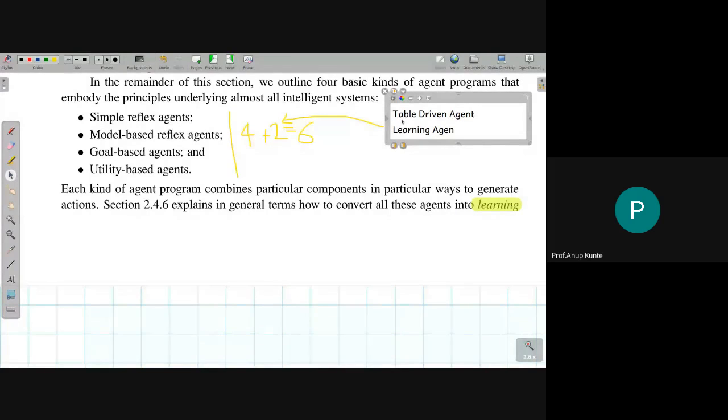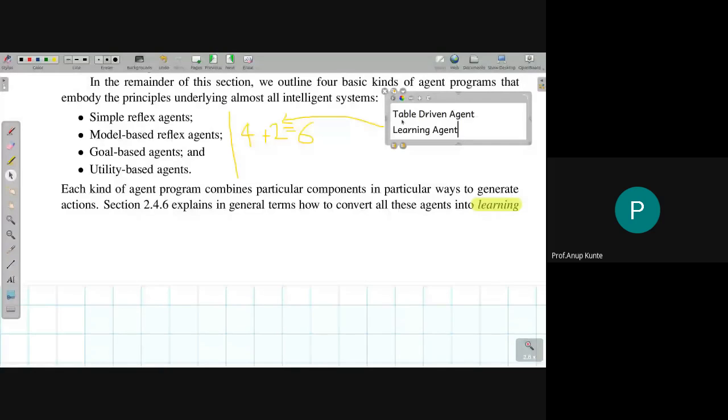Now this learning agent, we will look at it and then we'll decide whether to add it into this category of agent types or not. But I generally feel, if somebody asks you a question, what are different agent types or agent architecture types or agent program types? You should say table driven agent, simple reflex, model based reflex, goal based, and utility based agent plus learning agent. That is 6 agent program types or agent architecture types. But if you say 4, then also you are right. If you say 5, then also you are right. But you should know why people put certain things as a type and why they do not.